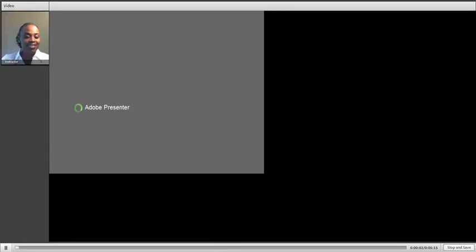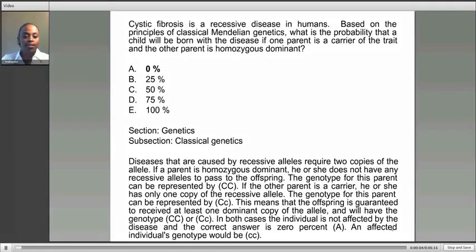The question states: cystic fibrosis is a recessive disease in humans. Based on the principles of classical Mendelian genetics, what is the probability that a child will be born with the disease if one parent is a carrier of the trait and the other parent is homozygous dominant? So we're told here that cystic fibrosis is a recessive disease.